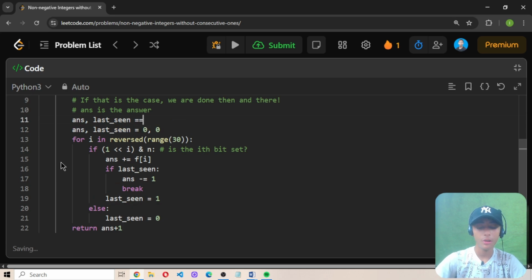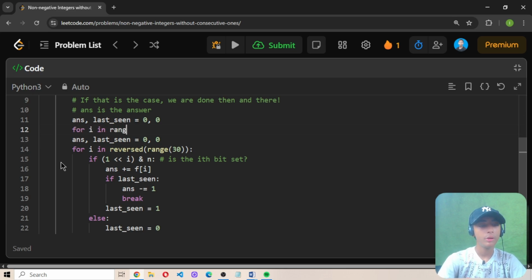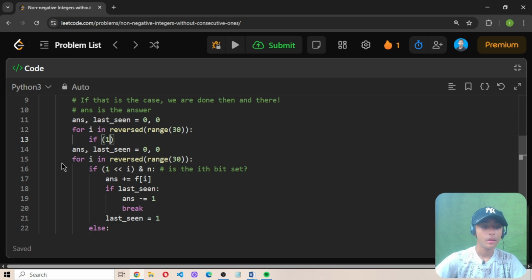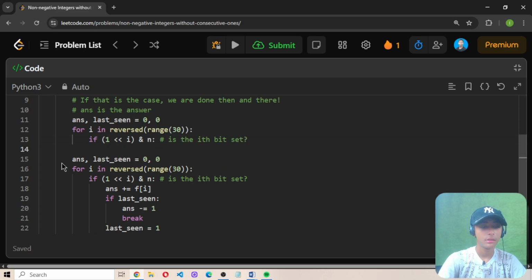So now, define ans and last seen as 0, 0. Define a for loop, i in reversed range 30: if 1 shifted by i and n, the ith bit is set, then ans plus equals f[i].